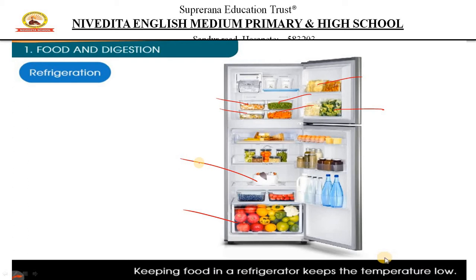As the temperature is very low inside the refrigerator, it delays the spoiling of food. Food will get spoiled even if you keep it in the refrigerator. Normally if food is kept outside for 2 days, it gets spoiled. If you keep it inside a refrigerator, it will spoil maybe after some days more than keeping it outside because of the change in temperature.